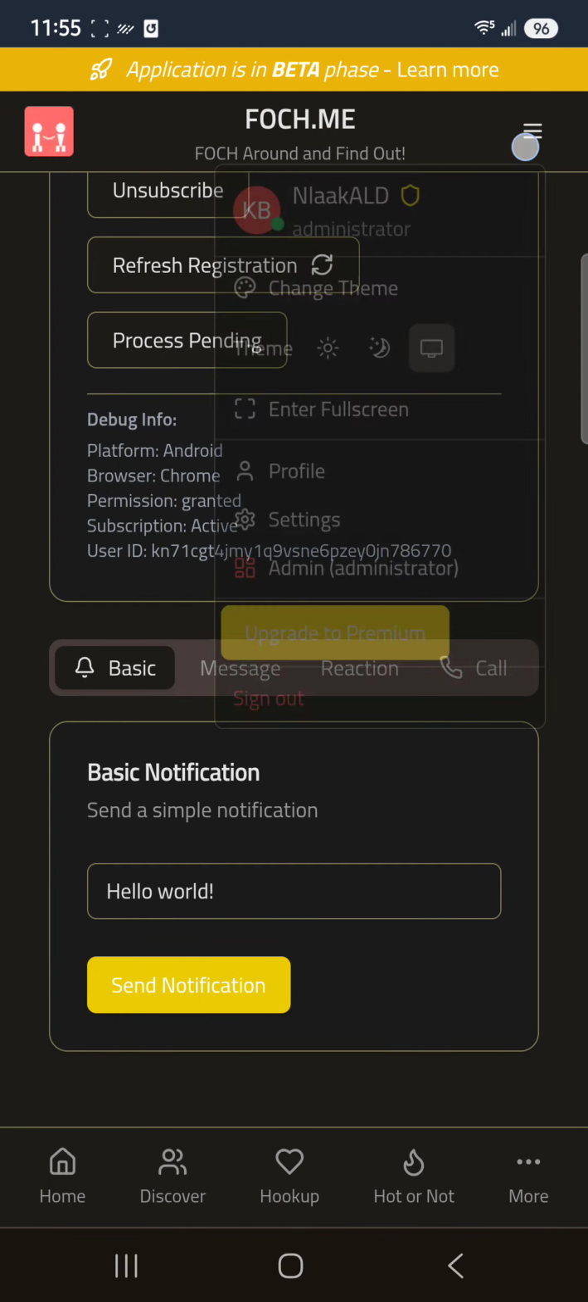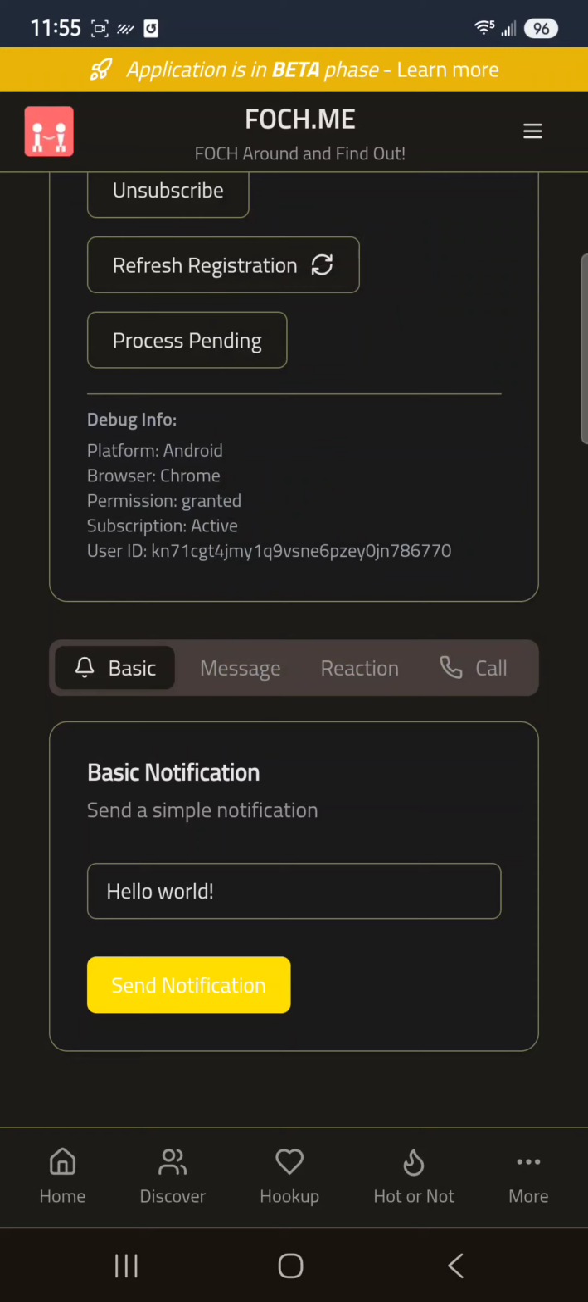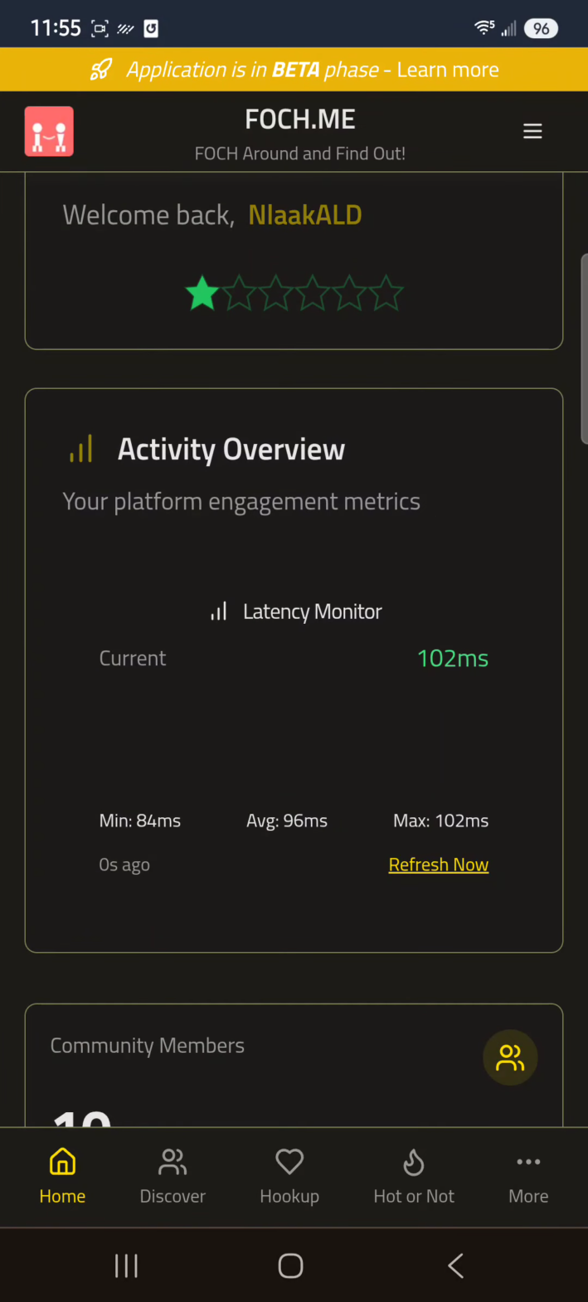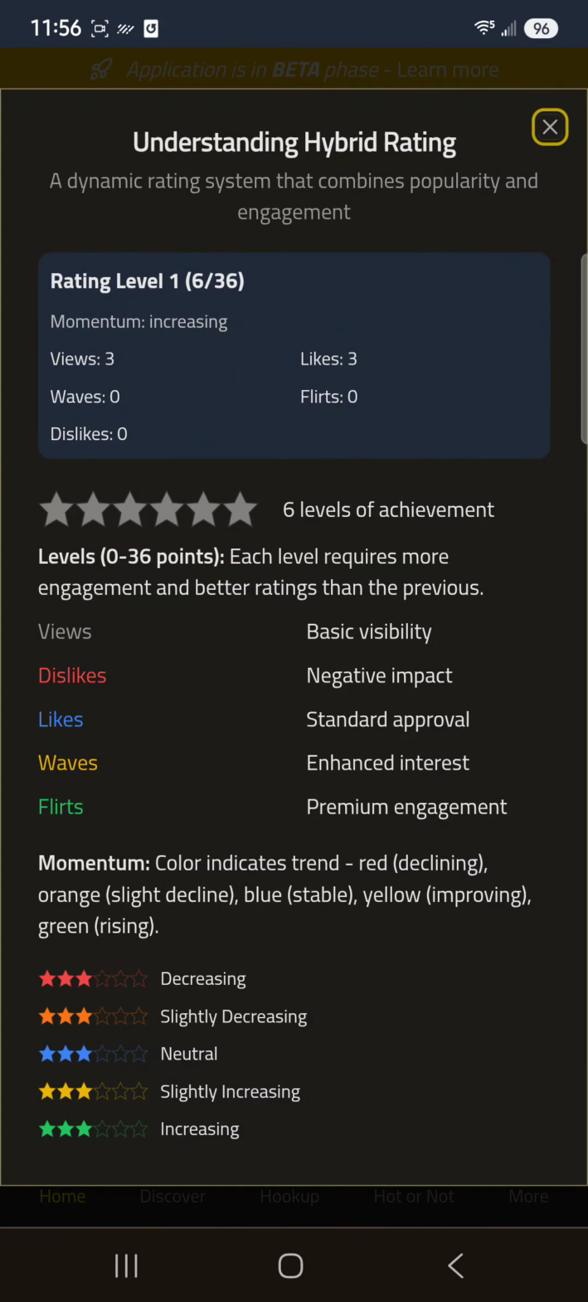I've done this over the last 4 months. So let's go back to the main page now. And let's go over what this star system is right here, right?